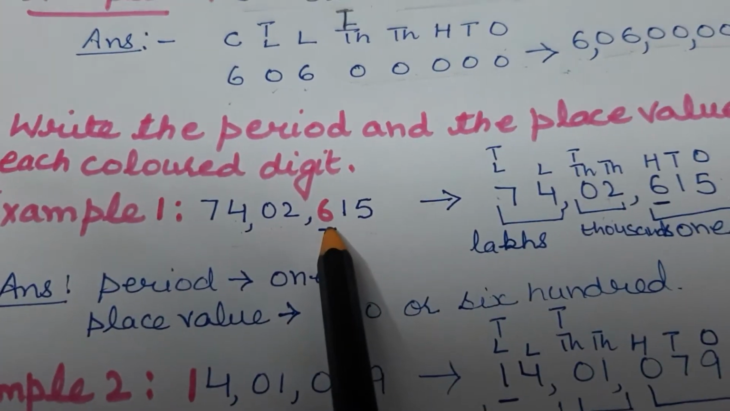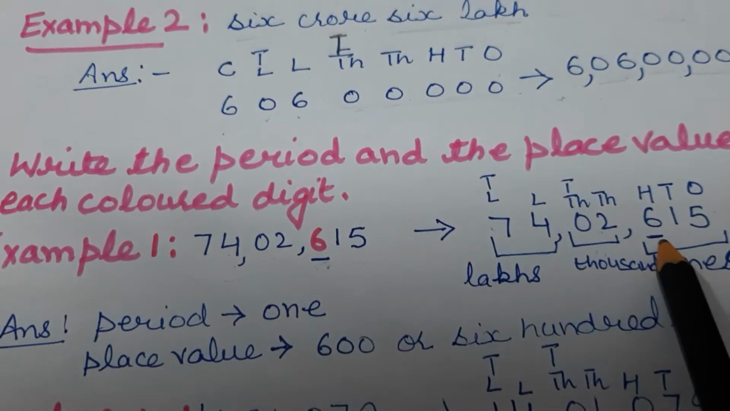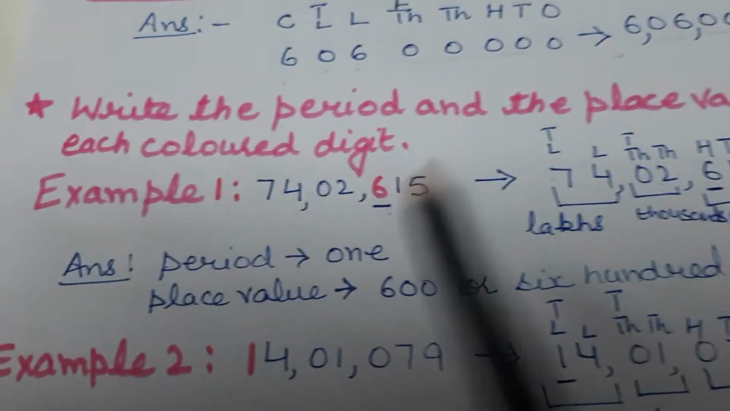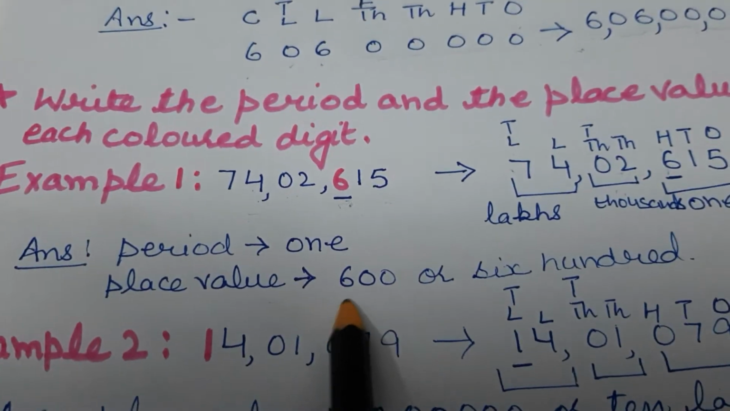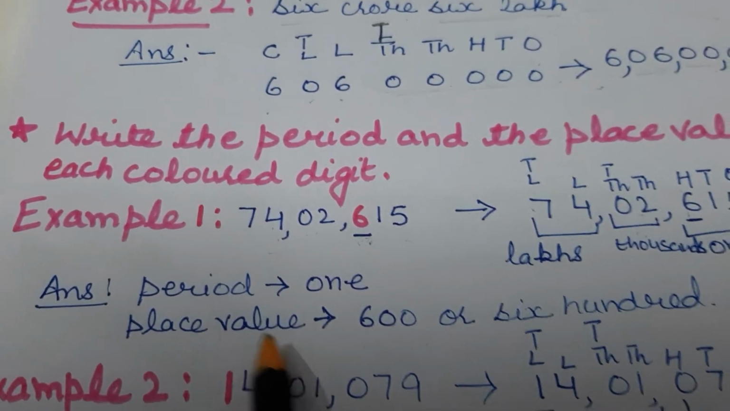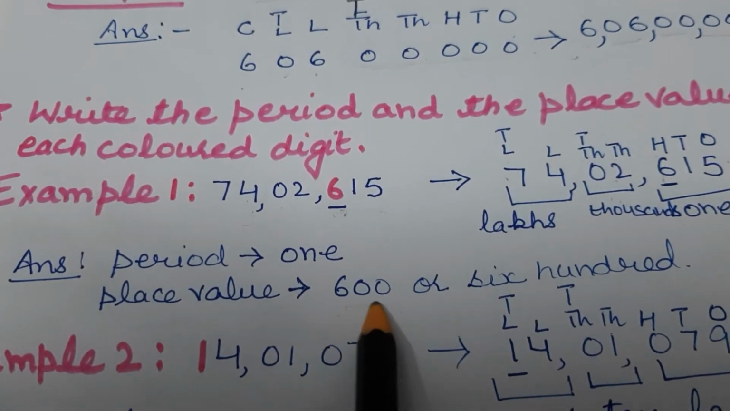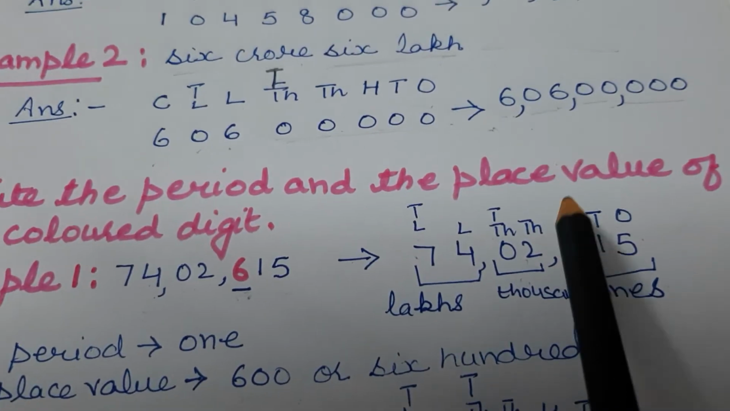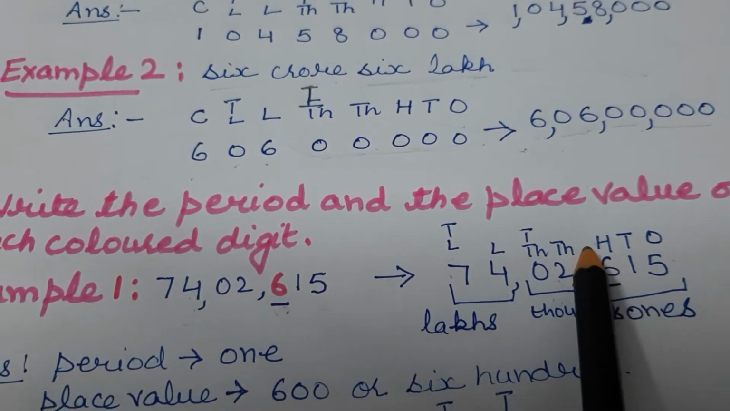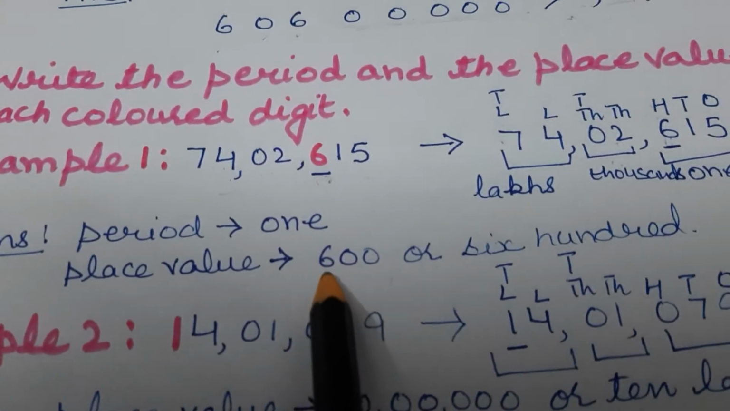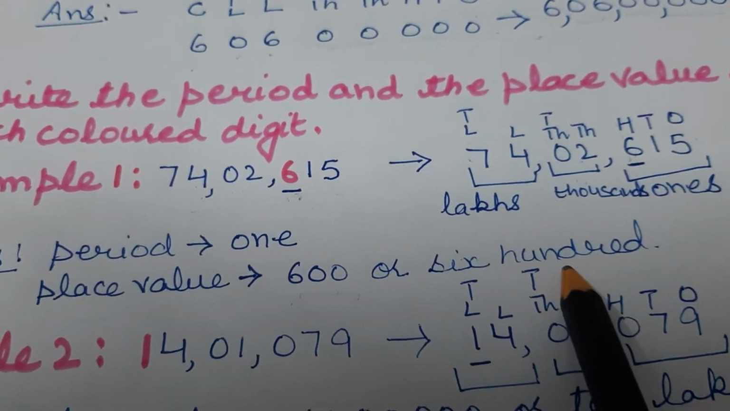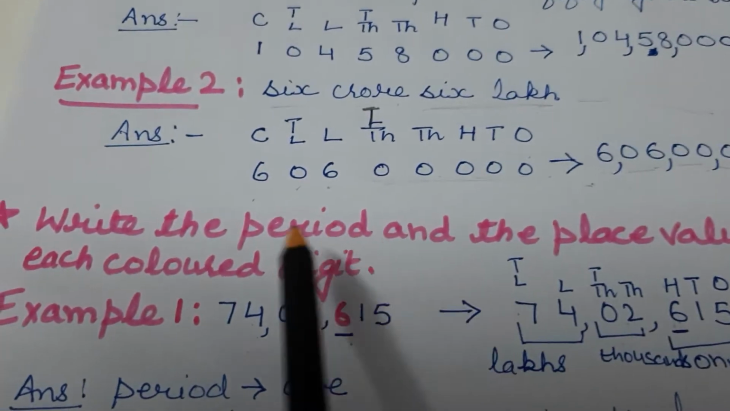Now which is our colored digit? 6. On which place is it? 100 place. So its place value is 600. They are asking place value, not only place. Number with its place is called place value. So 600. You can write in numbers or in words. Now the next question is you have to write the period also.